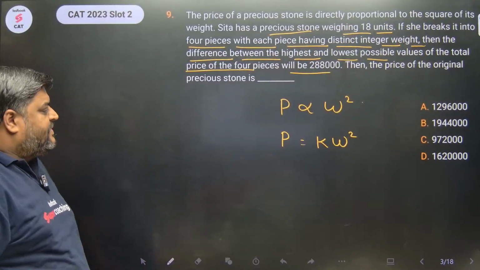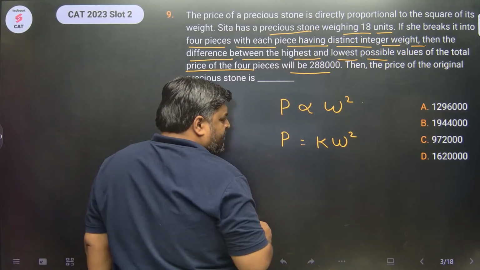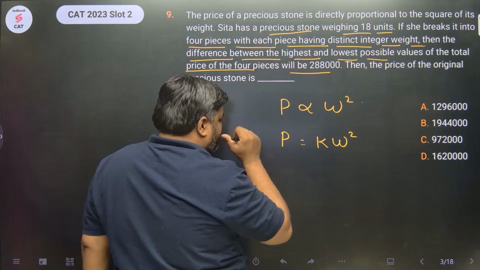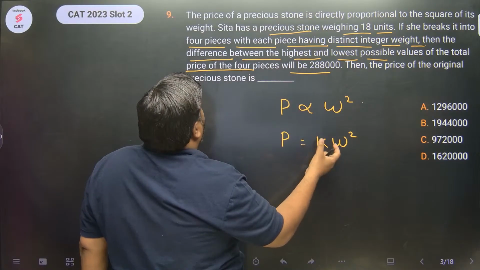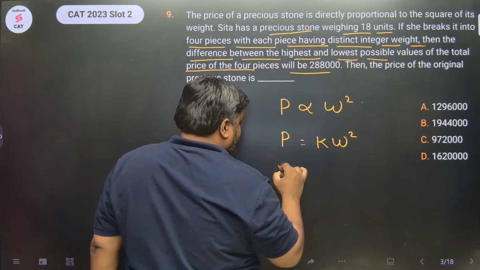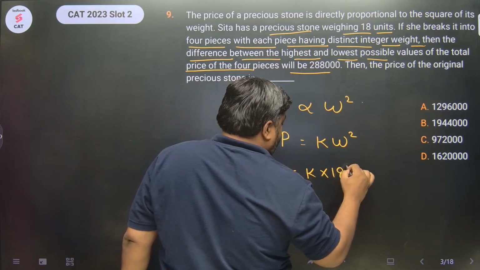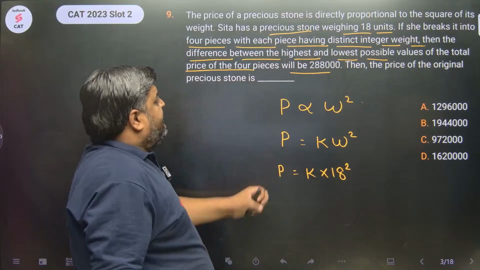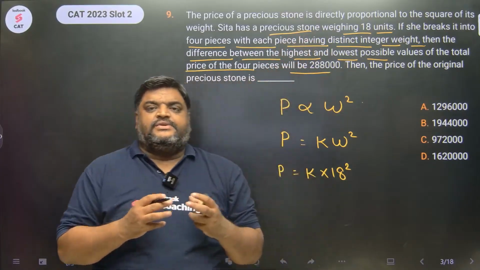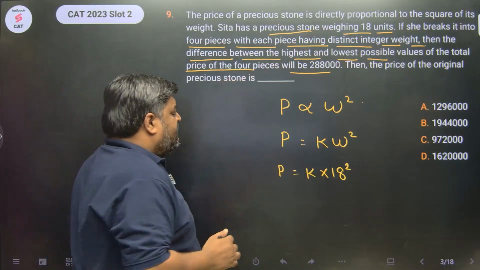288,000. Right. अच्छा अभी इसकी वैल्यू क्या है? What is the price? What is the value of the stone before it breaks? So this is P is equal to K into 18 square. The weight of the stone, intact stone, is 18 units.